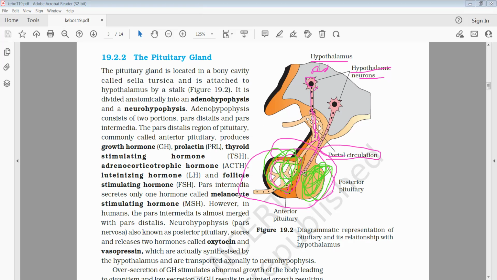Now let us know the location of the pituitary gland. The pituitary gland is located in a bony cavity called sella turcica and is attached to the hypothalamus by a stalk.